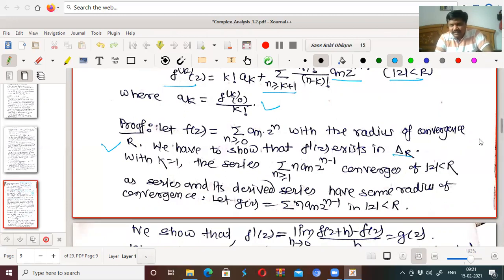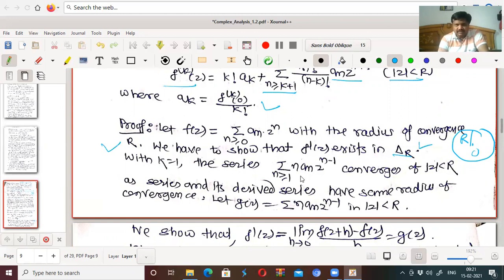What is this? Delta of r means a circle having center at origin and radius r. So we have to show that it is analytic in the neighborhood of 0. If it is analytic in the neighborhood of 0, that means differentiable in the neighborhood of 0, which means it is analytic in this region with k equal to 1.